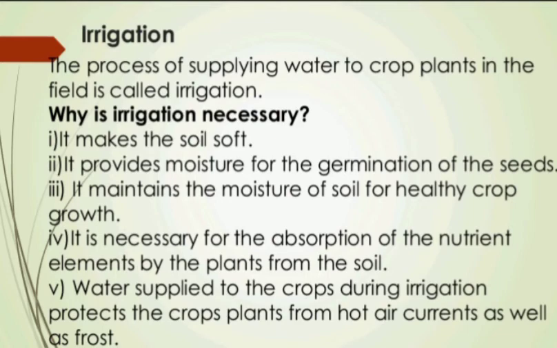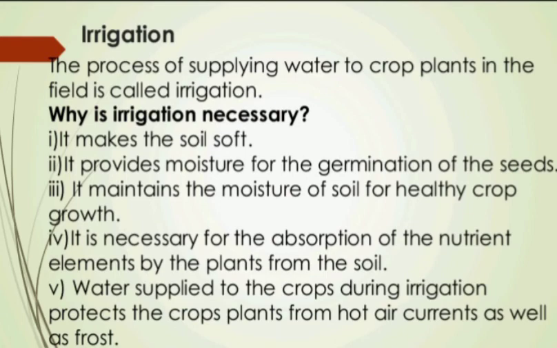So, what is irrigation? The process of supplying water to crop plants in the fields is called irrigation. Now, why is irrigation necessary? Let us discuss the points. First, irrigation before plowing the fields makes the soil soft.